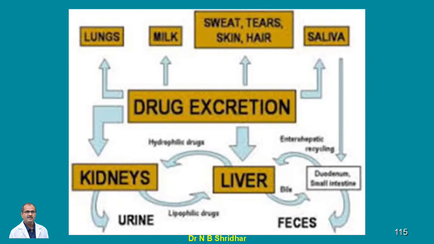Whereas if you want to treat a urinary tract infection, then the drug should be excreted more and more unchanged in the urine, like the fluoroquinolones. And sometimes if you want to treat oral cavity infections, then the drug should be excreted through saliva.